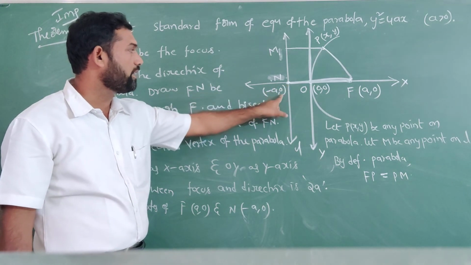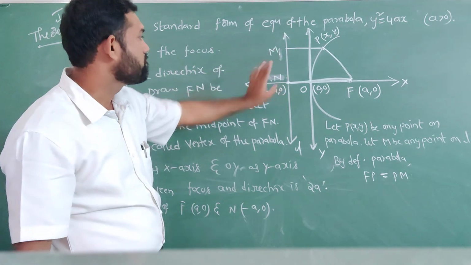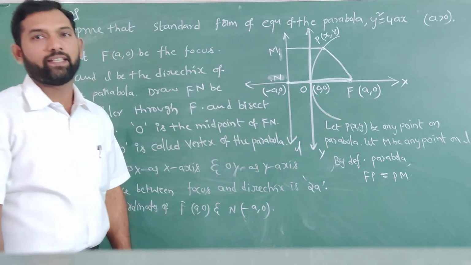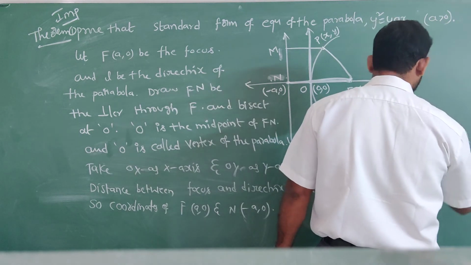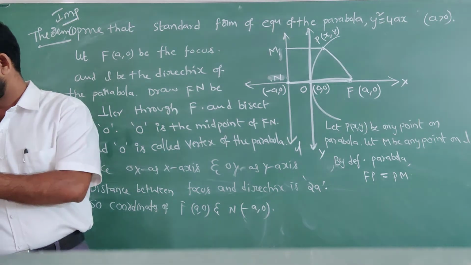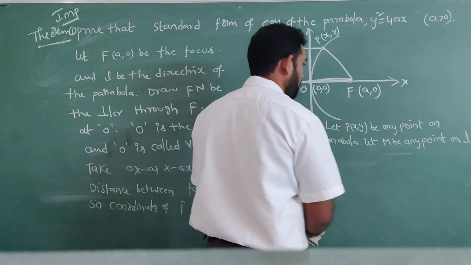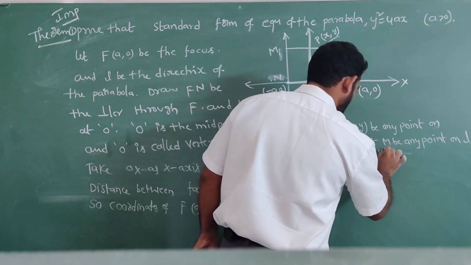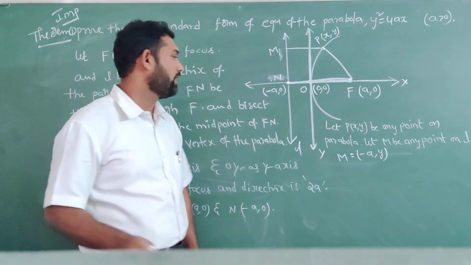N is (-a, 0), so let the coordinates of M be (-a, y).